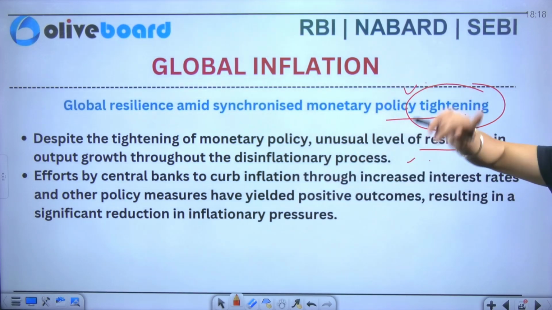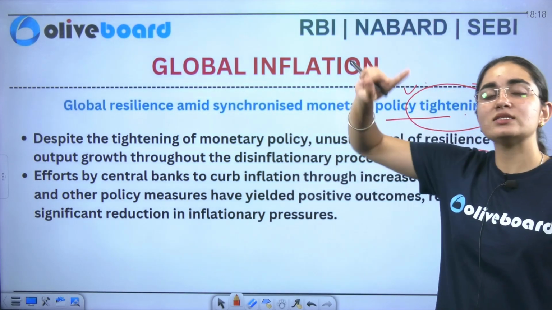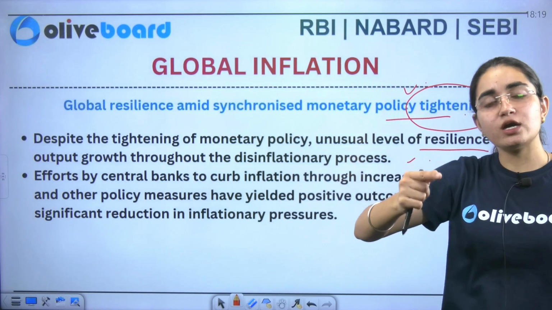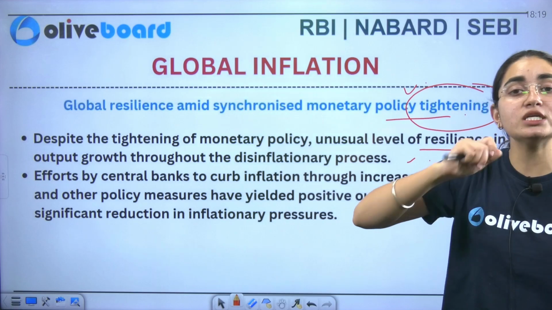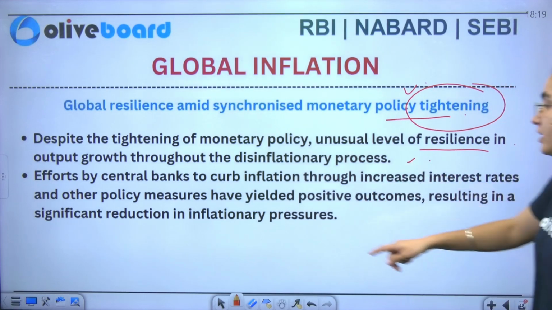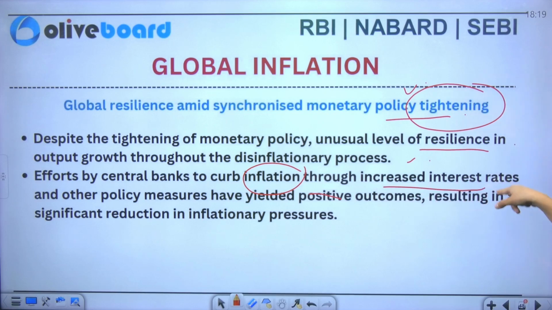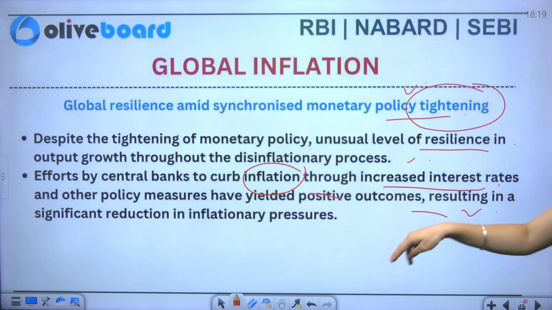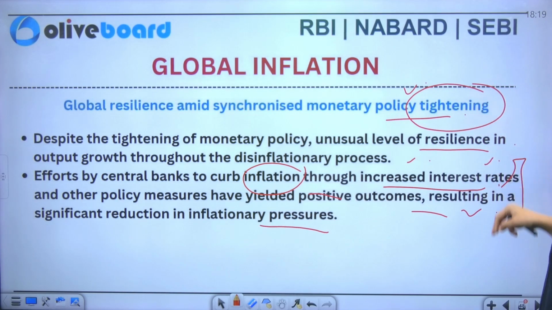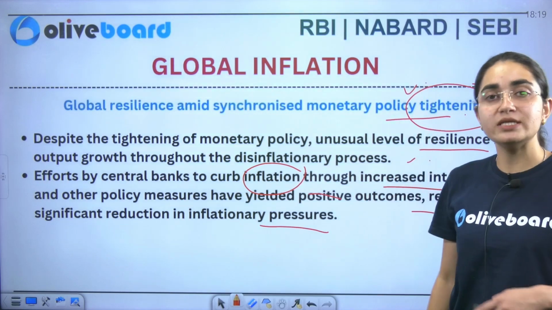Now inflationary means there is a continuous increase in the prices of goods and services. Disinflationary shows that we are continuously moving forward in the decrease of the prices of goods and services. Efforts by the central bank to curb inflation through the increase in the interest rate and other policy measures have yielded positive outcomes, resulting in a significant reduction in the inflationary process. I have already told you this entire process: if you increase the interest rate, of course prices will decrease.